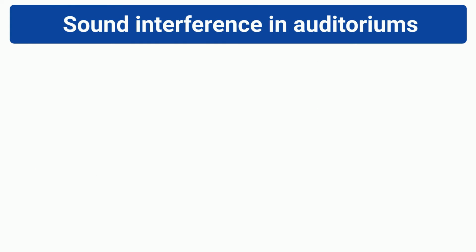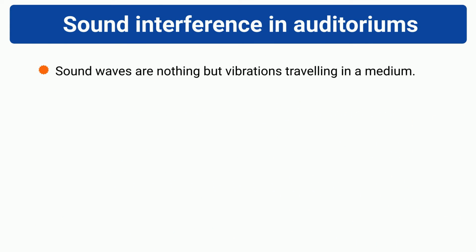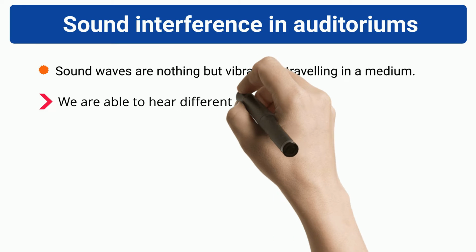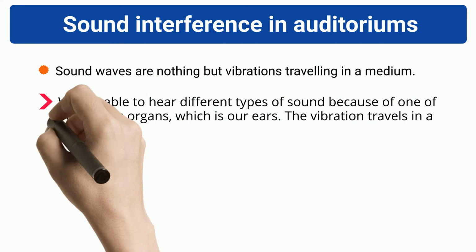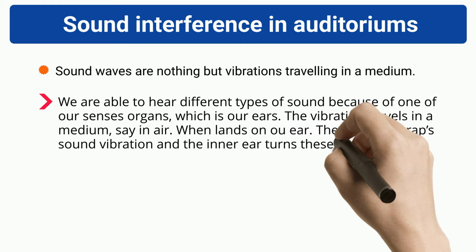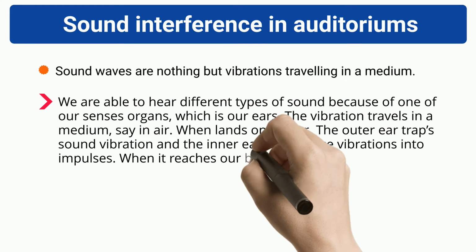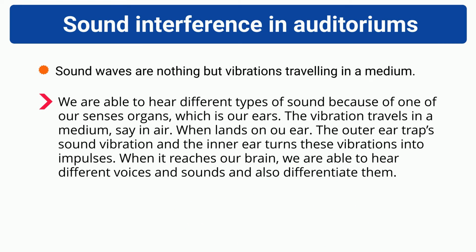Sound interference in auditoriums. Sound waves are nothing but vibrations traveling in a medium. We are able to hear different types of sound because of one of our sense organs, which is our ears. The vibration travels in a medium, say in air. When it lands on our ear, the outer ear traps the sound vibration and the inner ear turns these vibrations into impulses. When it reaches our brain, we are able to hear different voices and sounds and also differentiate them.